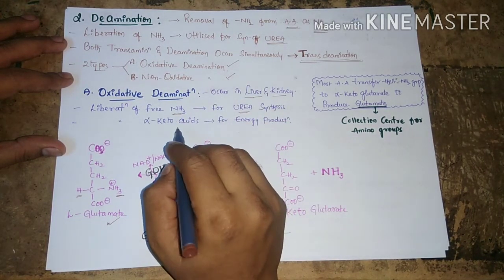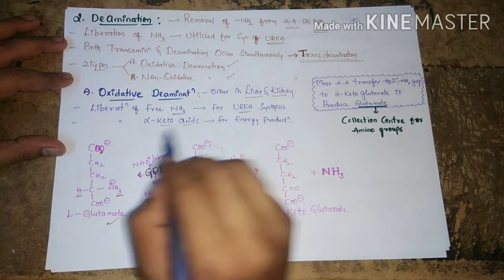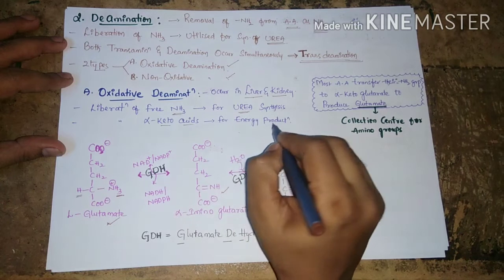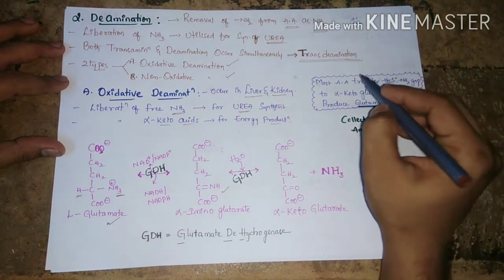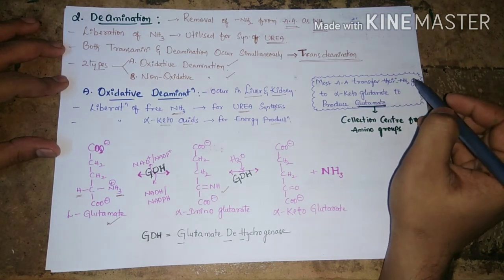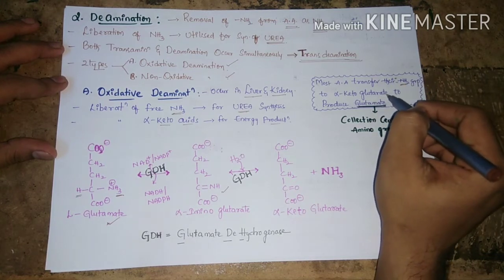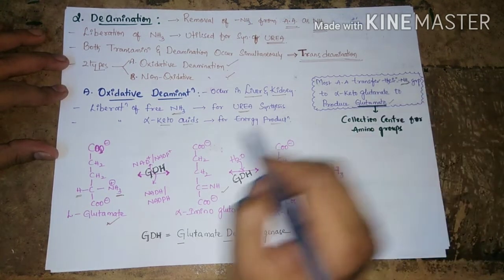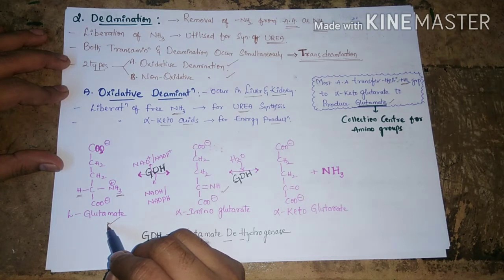Alpha keto acids are also liberated, and these can be utilized for production of energy. We have already discussed that most amino acids transfer their amine group to alpha ketoglutarate to produce glutamate. So glutamate is the end product of the transamination process.